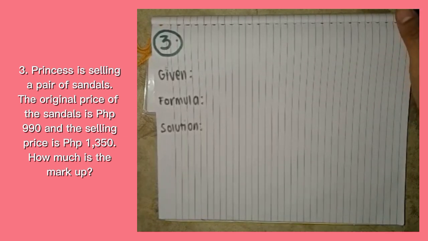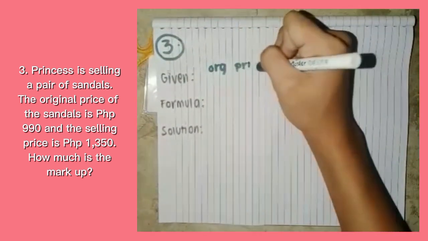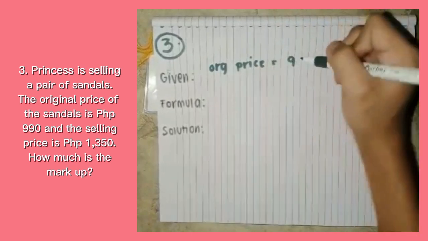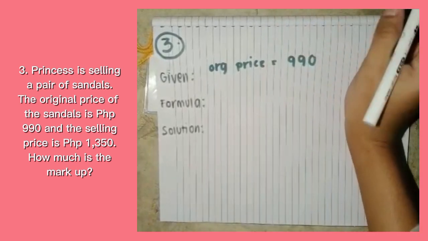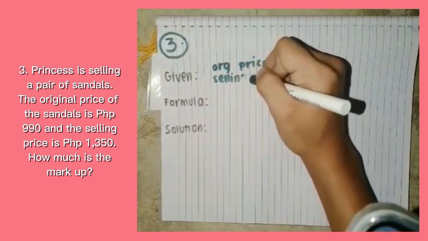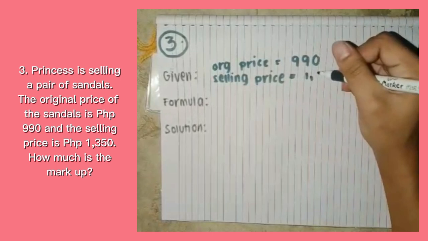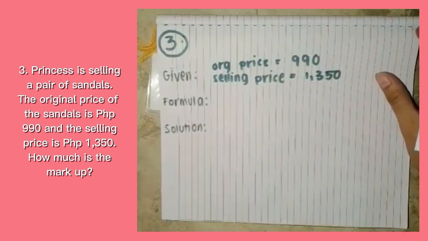But first, we are going to find the given. The first given is the original price, which is 990 pesos. And the second given is the selling price, which is 1,350 pesos.